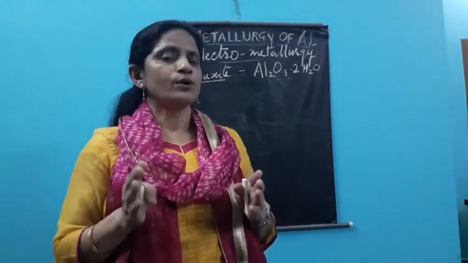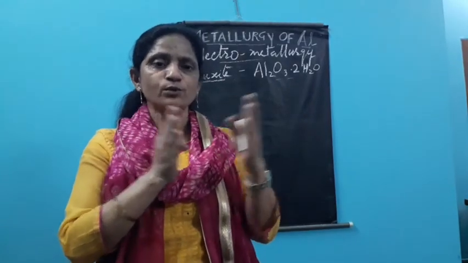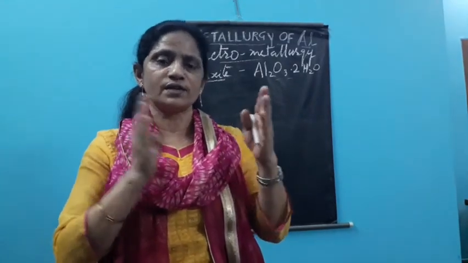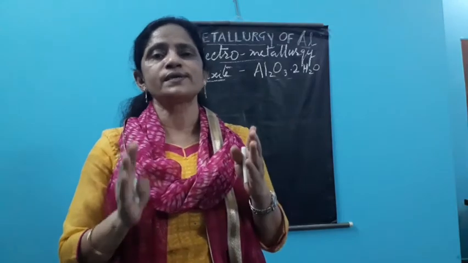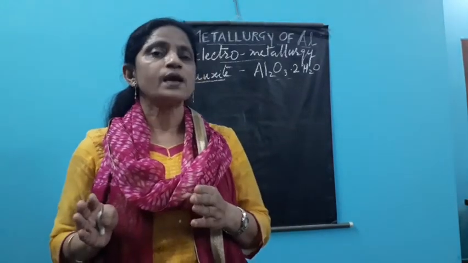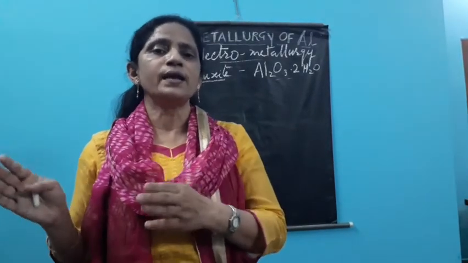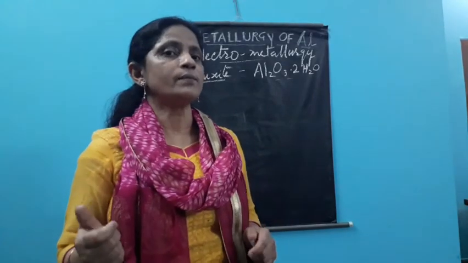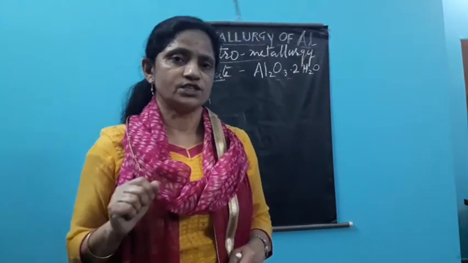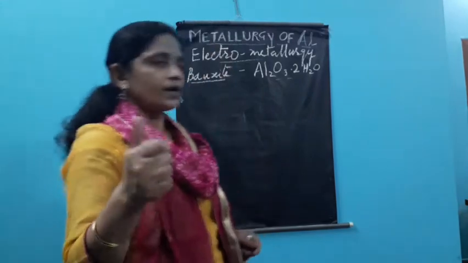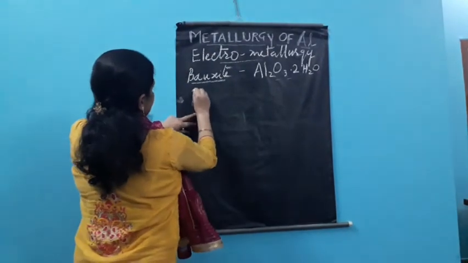So therefore you may make two parts of the extraction of aluminium. One is the concentration of ore, which is studied under the heading Bayer's process, and the second one is the main extraction part of the aluminium, means separation of oxygen from the aluminium oxide. Now I am doing the Bayer's process.